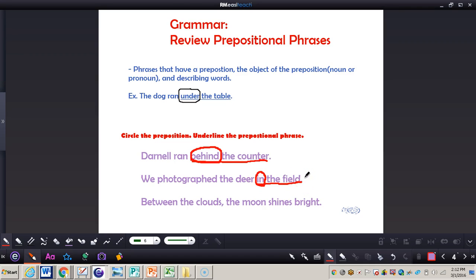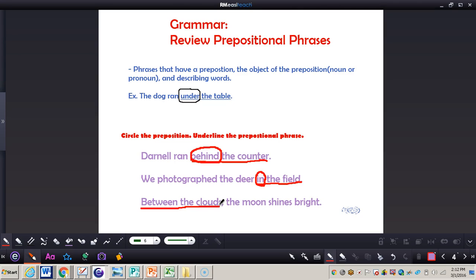the preposition in there. And then finally, between the clouds, the moon shines bright, and we see between the clouds is the prepositional phrase. It begins with between, which is the preposition. Then clouds would be the object of the preposition.